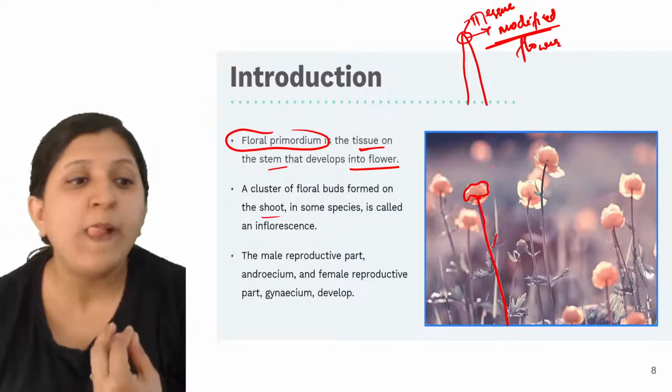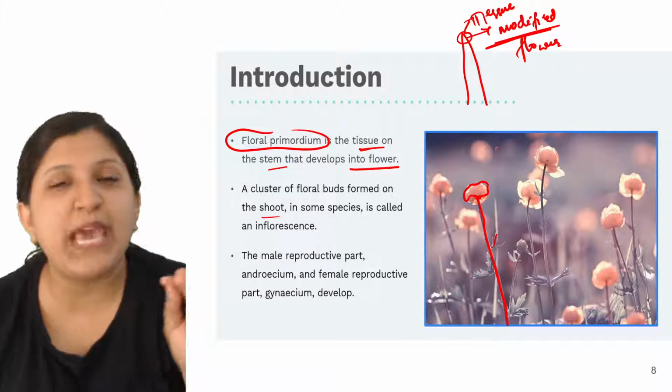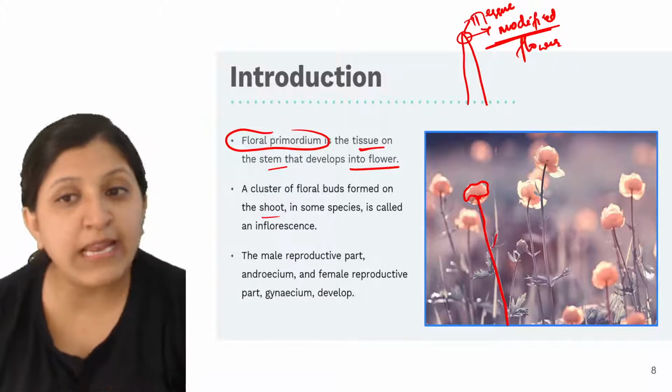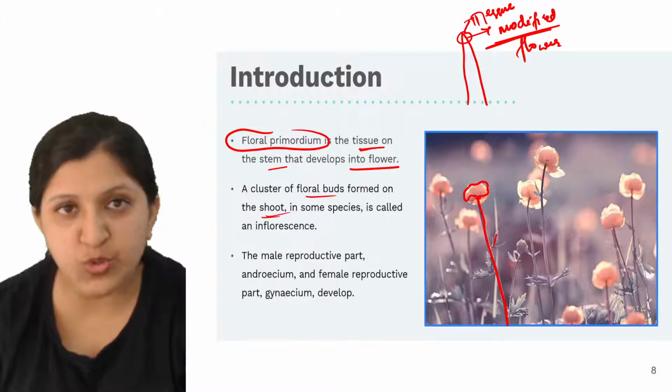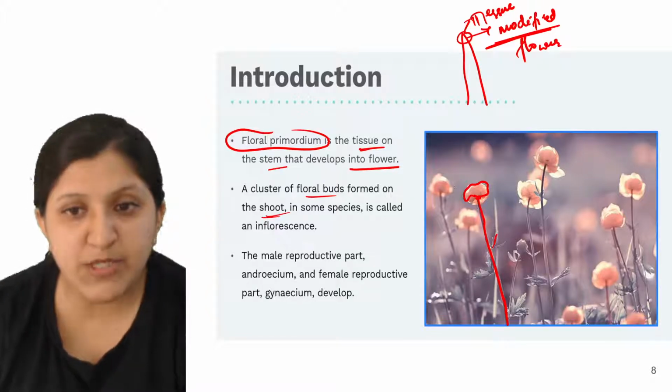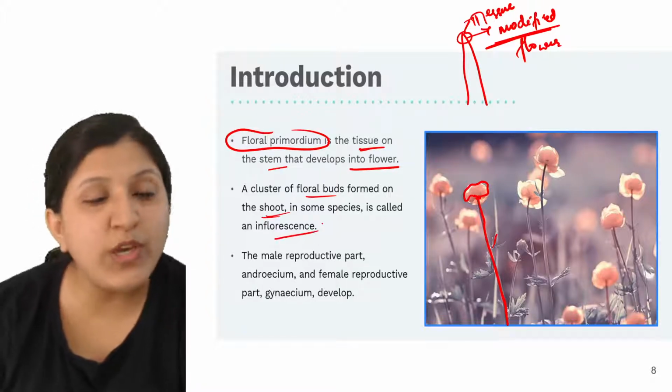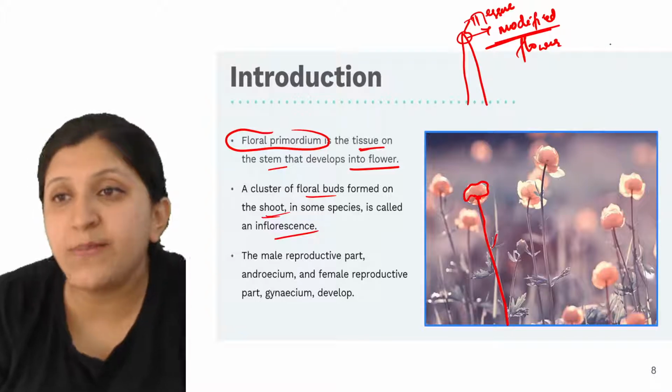In certain species we can see only one flower, or there can be many floral buds formed on the shoot. That is in some species, and that we call an inflorescence. So what is the meaning of that?